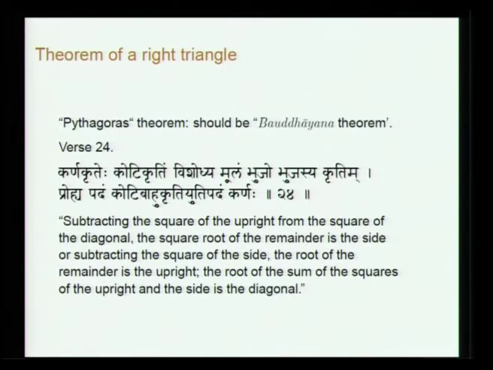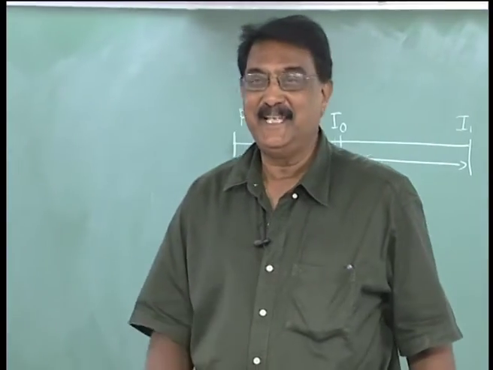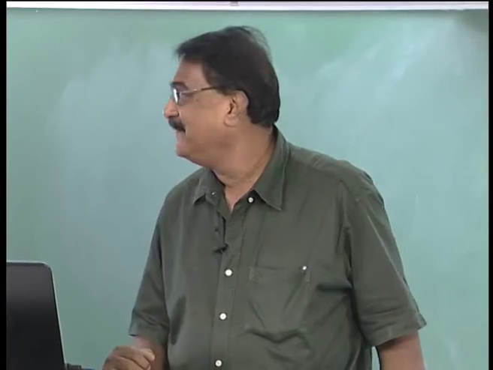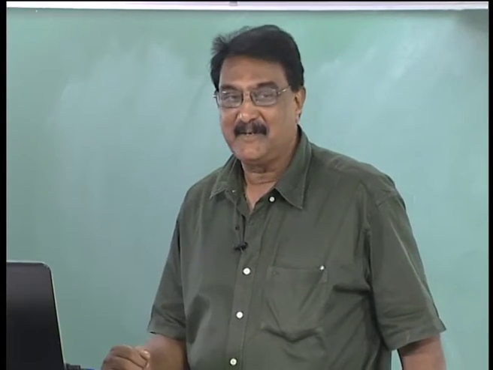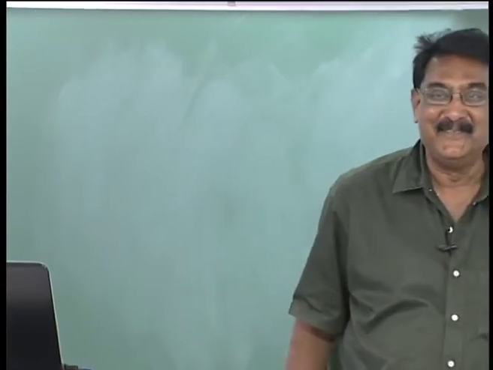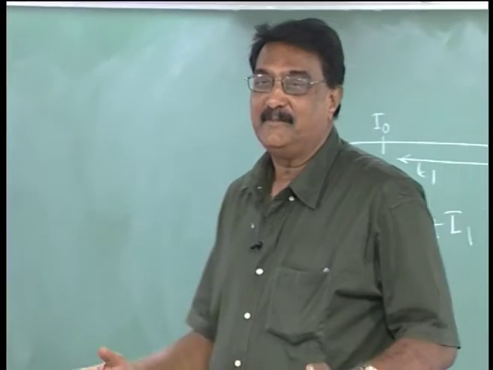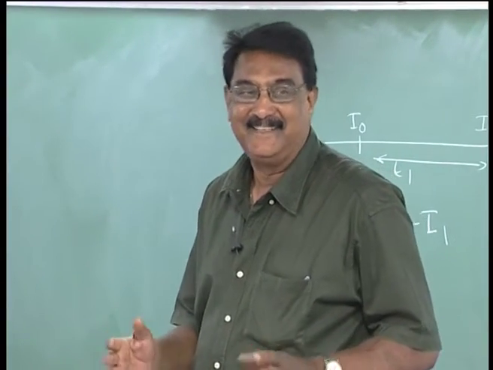So, then it is interesting that after giving all these results, he comes to the theorem of the right triangle, the so-called Pythagoras theorem. Probably it should be called the Bauddhayana theorem, in whatever way, everybody has strong views on this. But it is known that most of the civilizations knew about the Pythagoras theorem before Pythagoras, that is for certain.